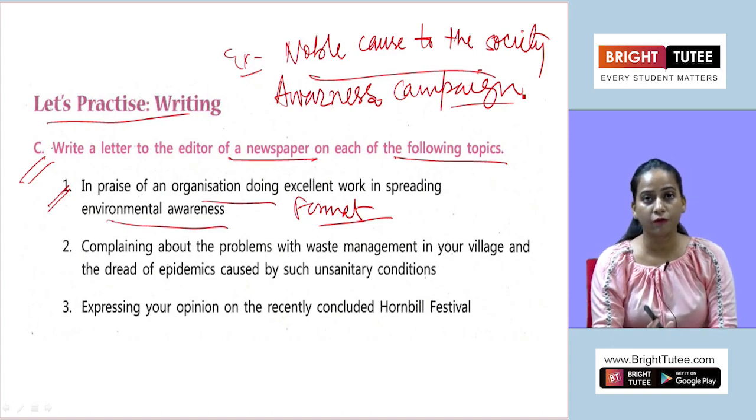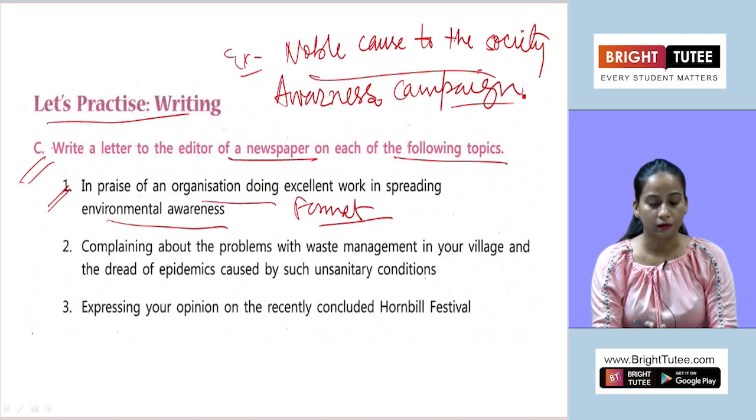Now when we are talking about the intro, how is the intro going to be here? You have to make a little bit of change, because here you are not going to complain about something. So you will mention that through your esteemed newspaper, I would like to appreciate an organization or club, you can mention the name, for creating environmental awareness in the society. So that can be your intro.